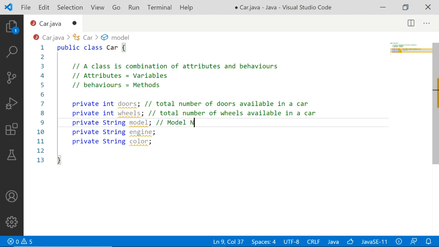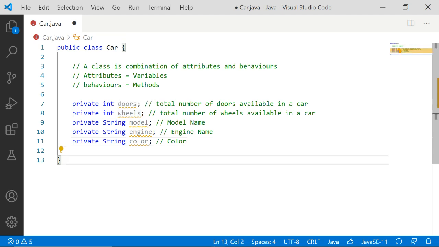For example, when you take Maruti Suzuki, there are different models that are released by Maruti Suzuki. Then comes the engine, which is the engine name, what kind of engine it is. Then the color of the car is also one of the attributes. So these are the 5 attributes that we are going to define for this class called car.